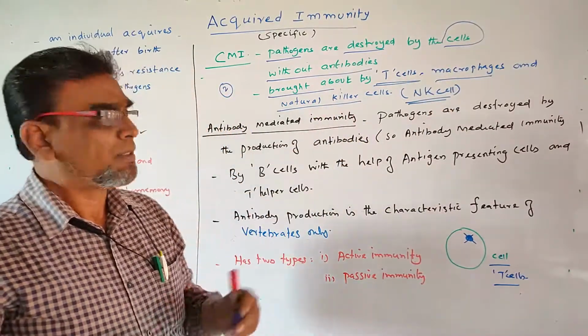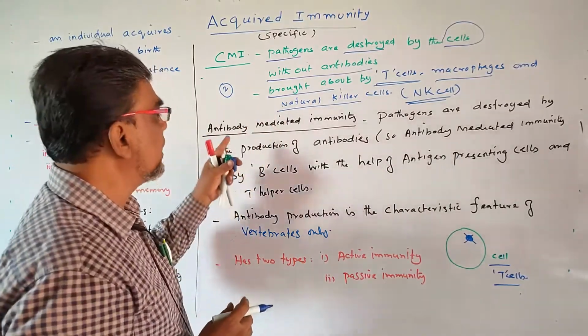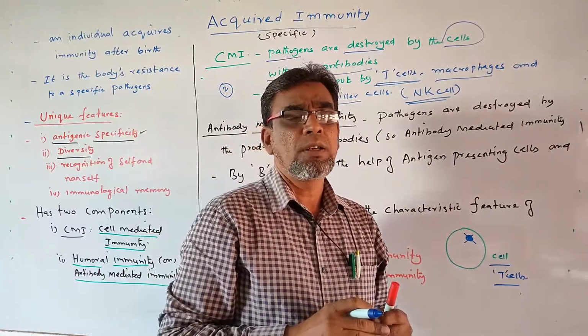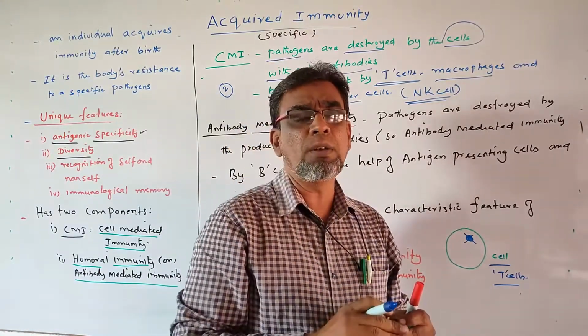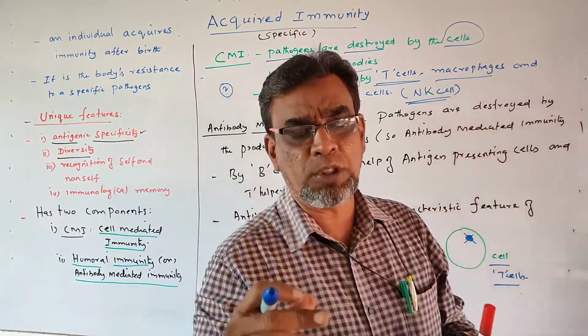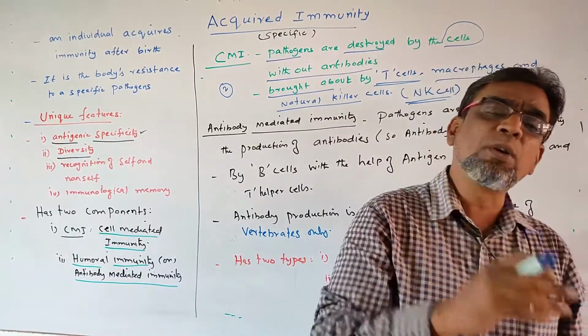The second one is antibody-mediated immunity, or you can say humoral immunity. You know the term antigen, a foreign molecule. What is an antibody? A chemical which is produced by the body. These are antibodies, or you can say immunoglobulins.